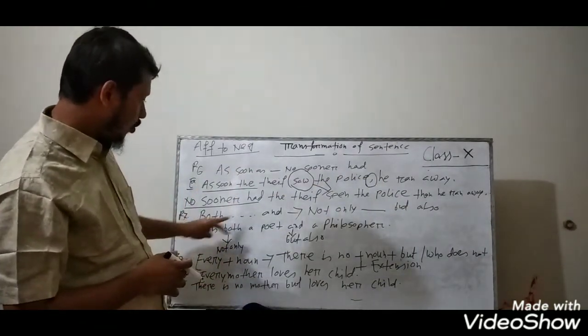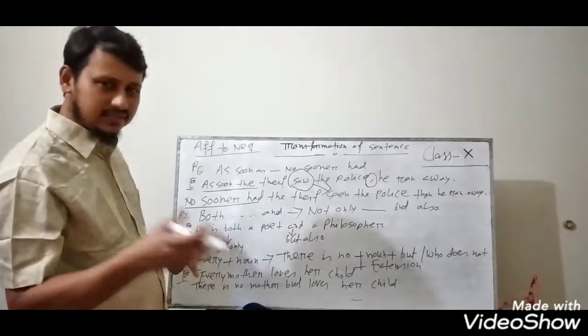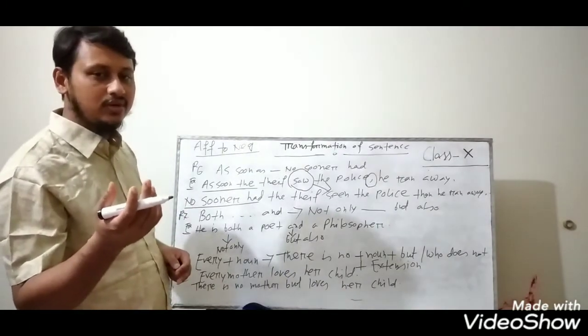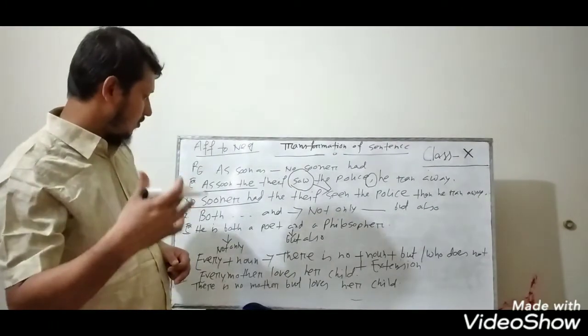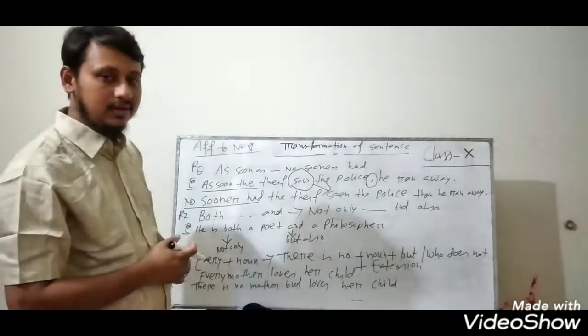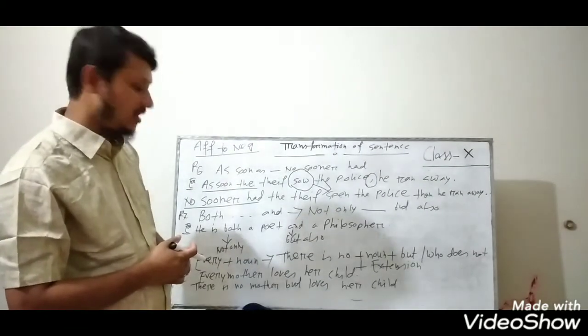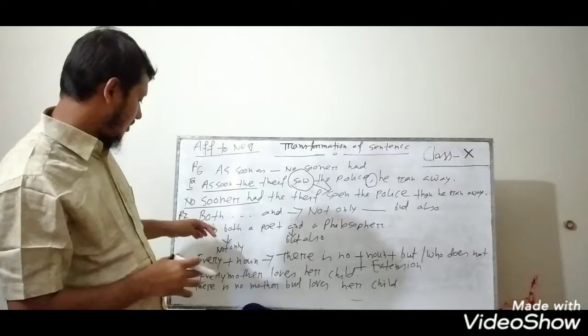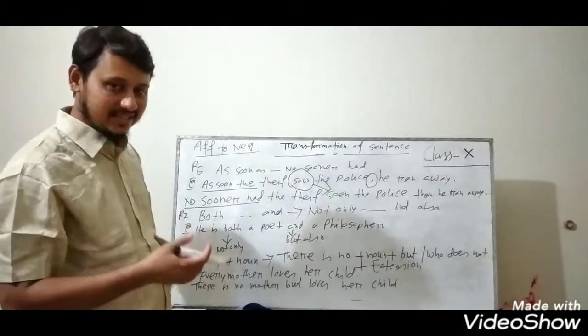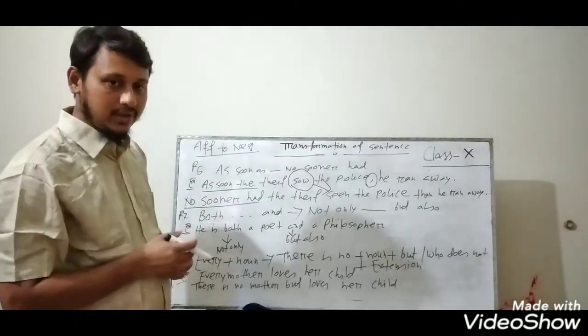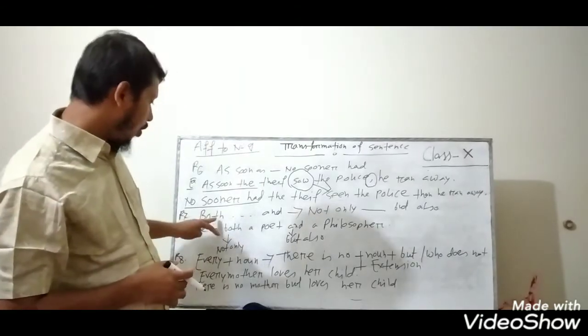And another rule, "both and." It is very important, and it is very easy. You have also learned these rules in class 6, 7, and 8. So I think you can easily catch the rules if you are attending my class.